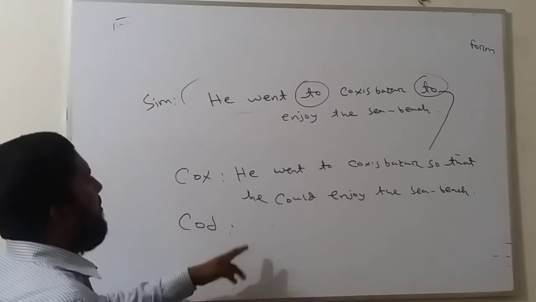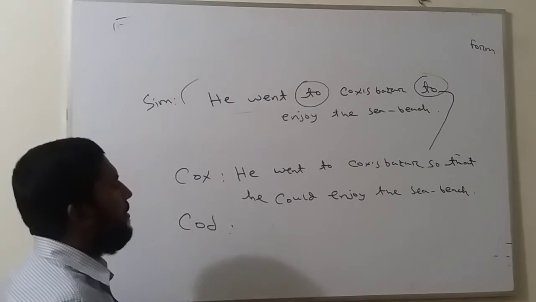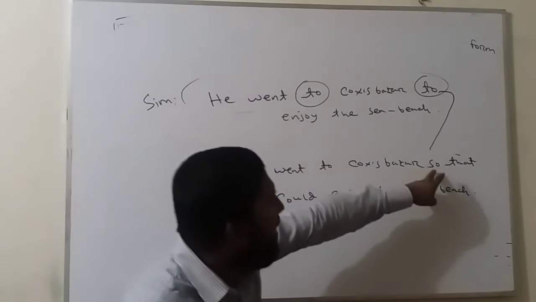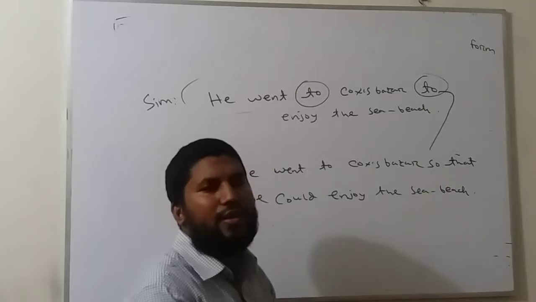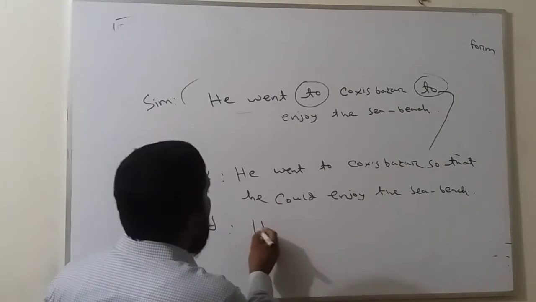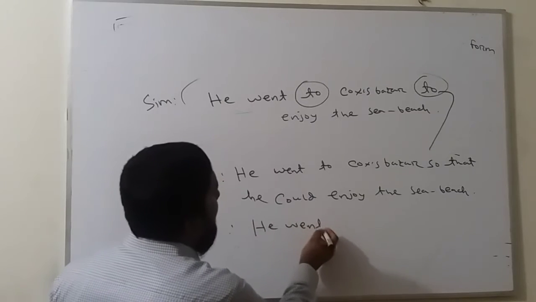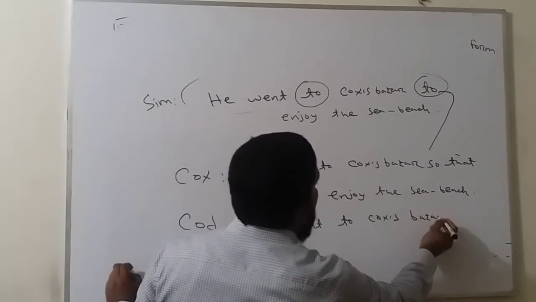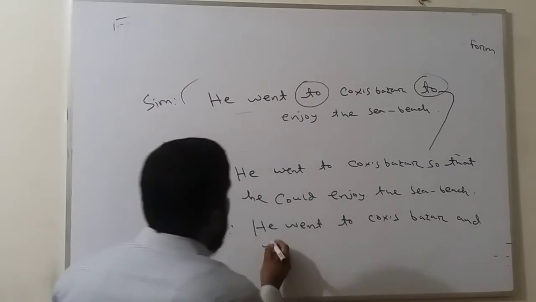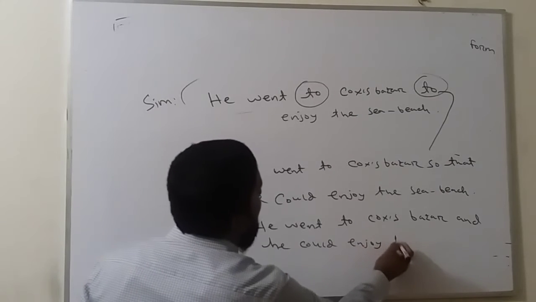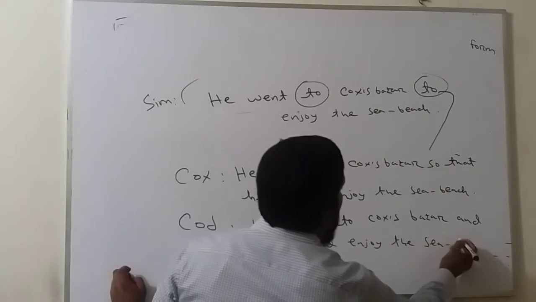Now turn this sentence into compound. There are two systems. If we use only and instead of so that, it will be compound. There is no other change. For example, he went to Cox's Bazar and he could enjoy the sea beach.